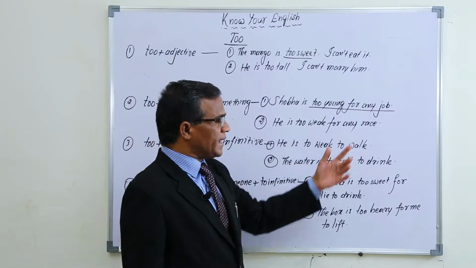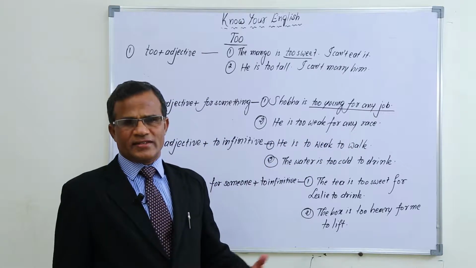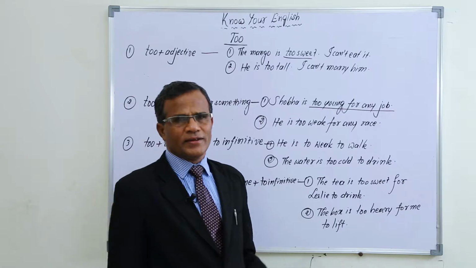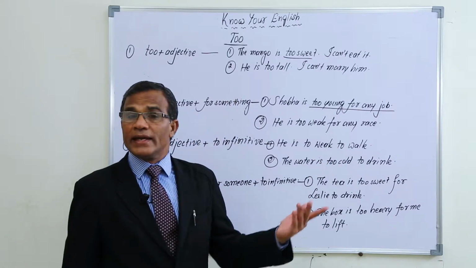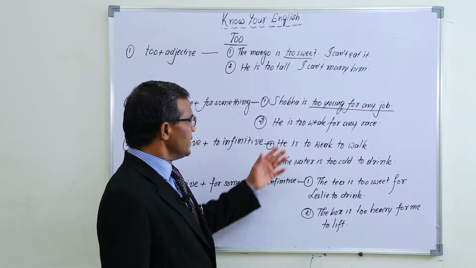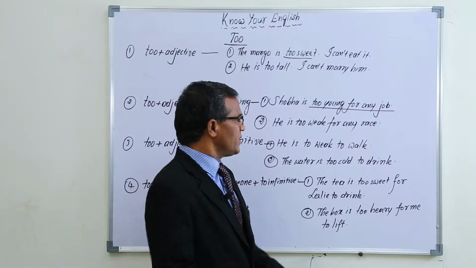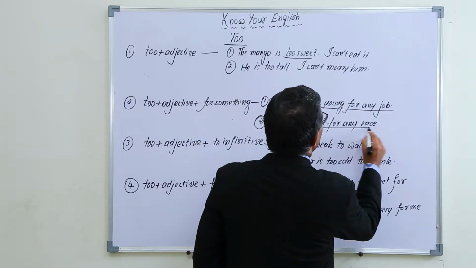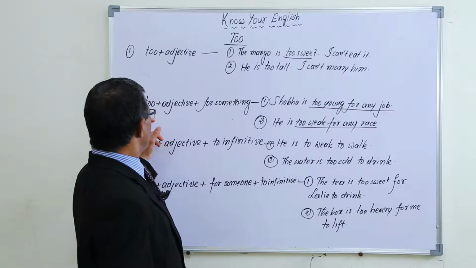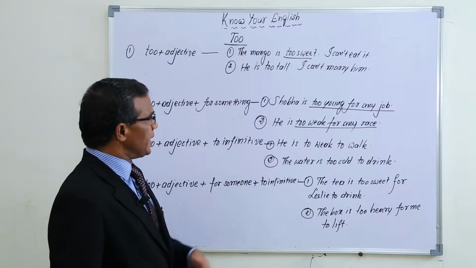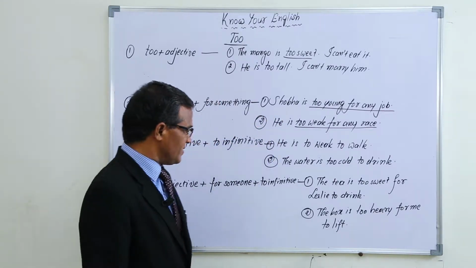He is too weak for any race. So as he is weak, he cannot participate in any race. That's why we say he is too weak for any race. So too weak for anything means for any race. Like that we can use sentences.